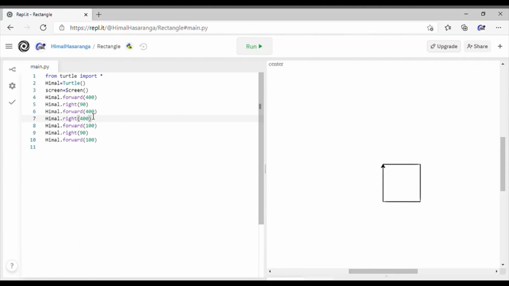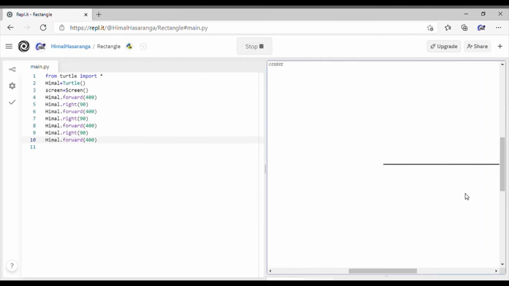It's supposed to be 90. Just delete this. 90. Delete this. Oh no! Oh good. Delete and 4. If you were to run this code, whoop!